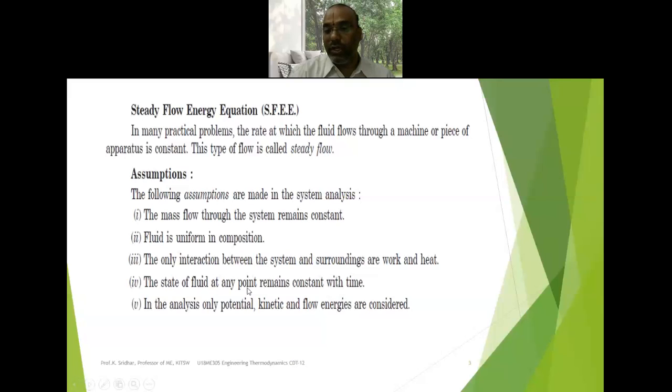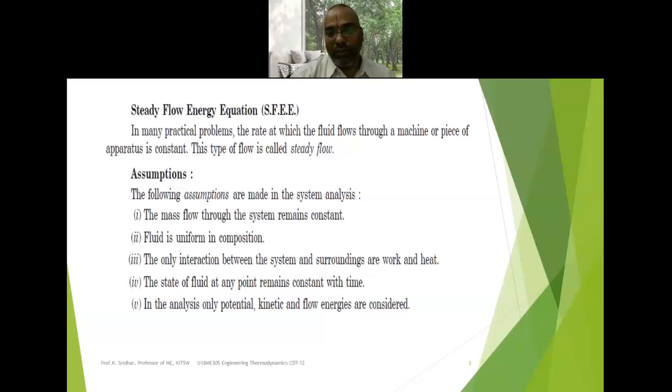That is the meaning of steady state, because whenever you are conducting experiments in the heat transfer laboratory, we always have to wait till the equipment attains the steady state. Let us say the time is now 10:30 a.m. At 10:30 a.m. you note down the thermocouple values. Let us say 12 thermocouples are attached to a particular equipment, so you note down the T1 value, T2 value, up to T12.